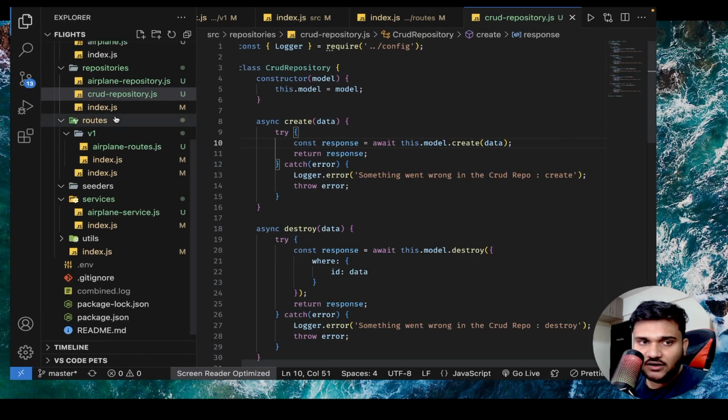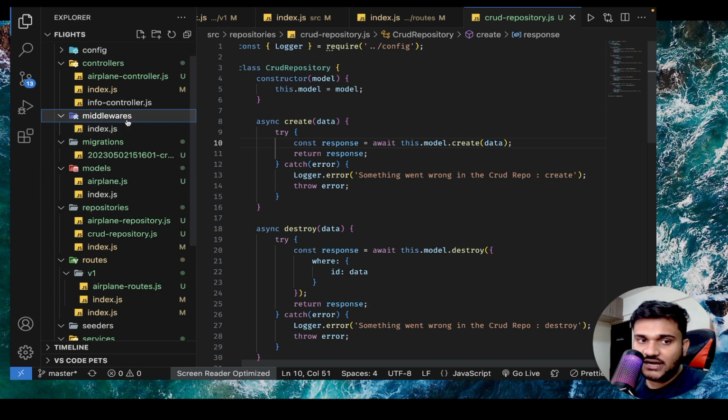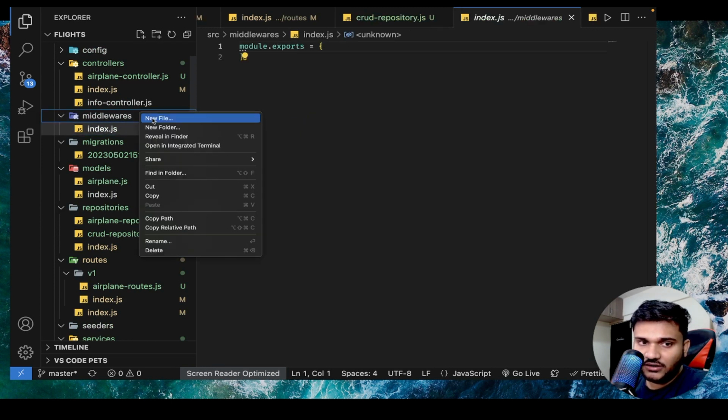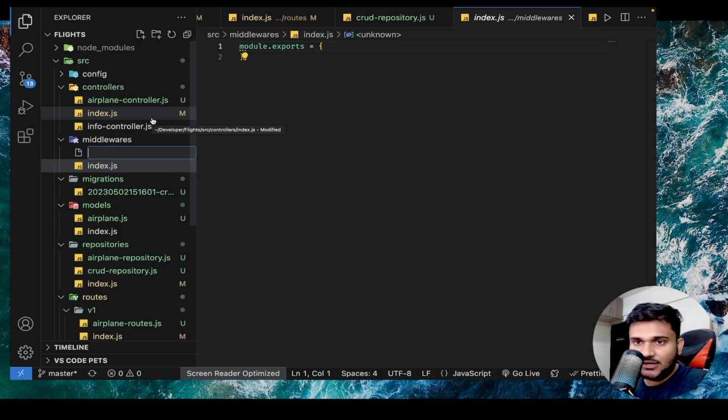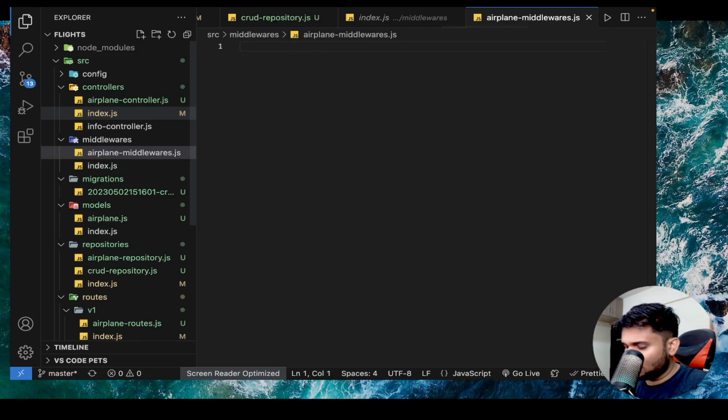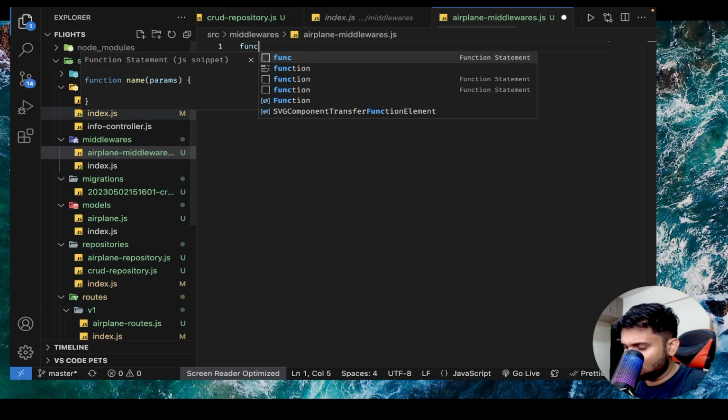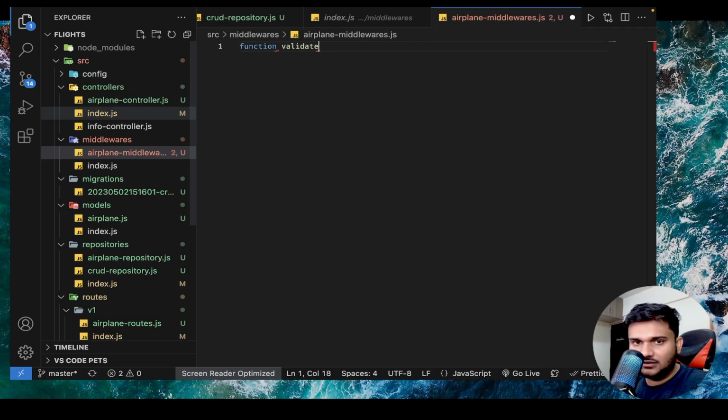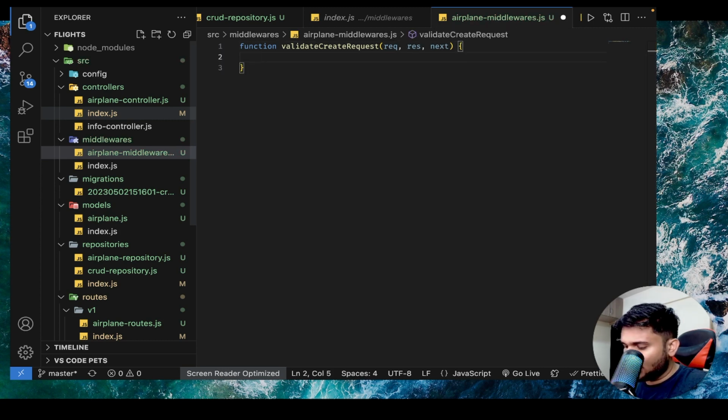And in order to handle that, we can validate this request inside a middleware. Currently you don't have any middleware. You can create a new file, airplane middlewares.js. Then you can write a function, validate create request. It will have access to the request object, the response object, and the next middleware. And you will say that if